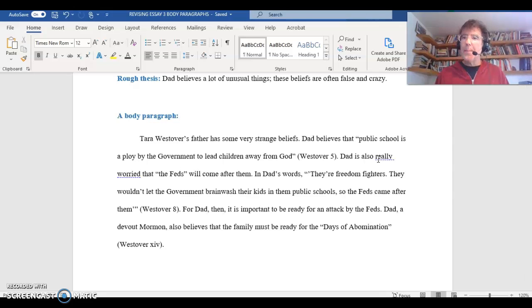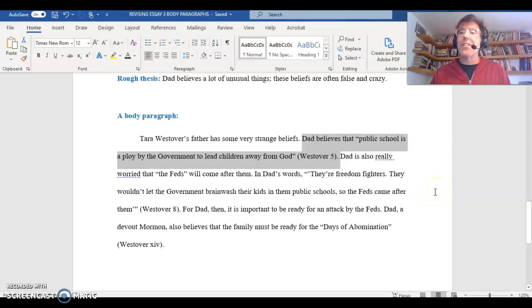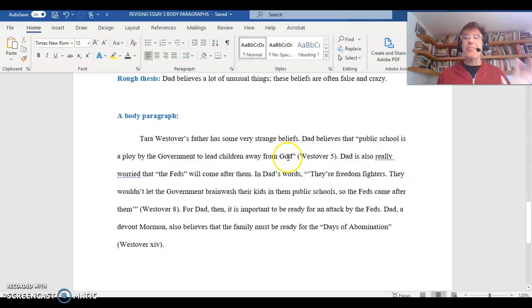It's a good quote, but you need to slow down and give a little information first. So, for example, in the case of this quote, notice that the author hasn't told the reader that Tara and the other kids don't go to school. Well, that's important information. So we're going to add something before the quote.